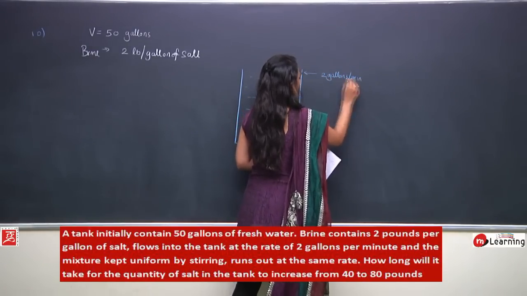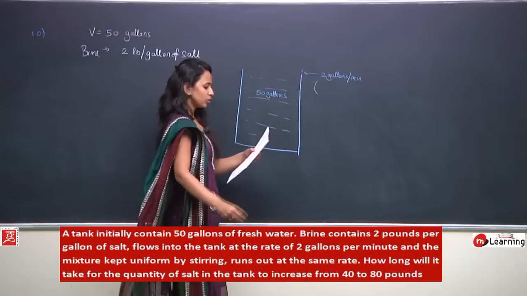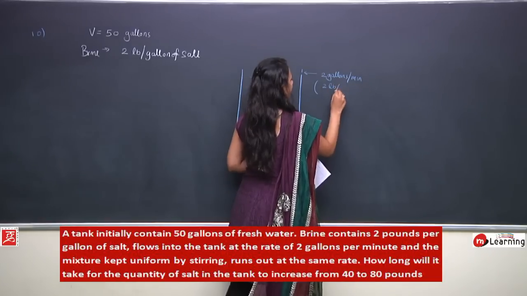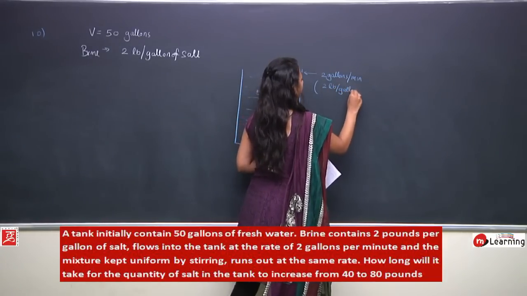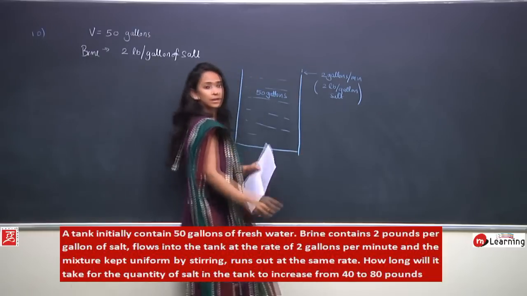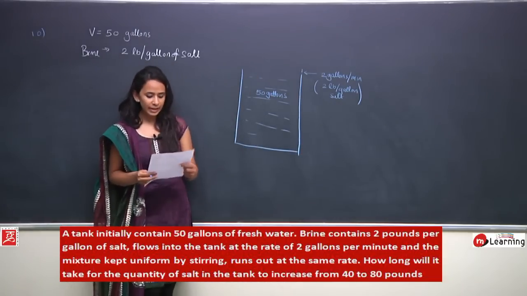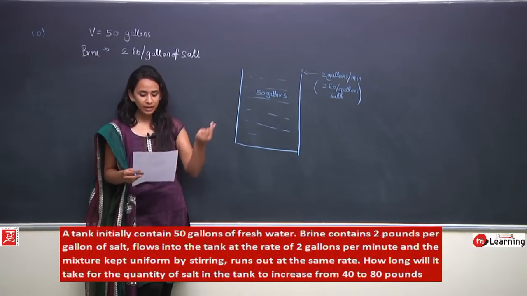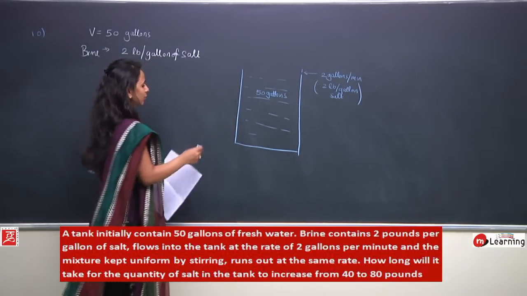The concentration of salt in the brine is 2 pounds per gallon. And the mixture, which is kept uniform by stirring, runs out at the same rate.